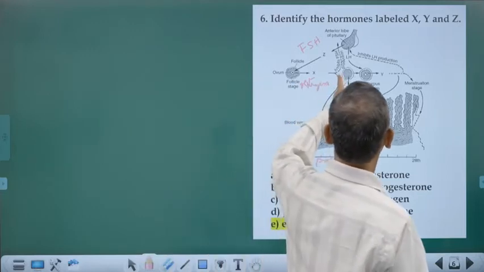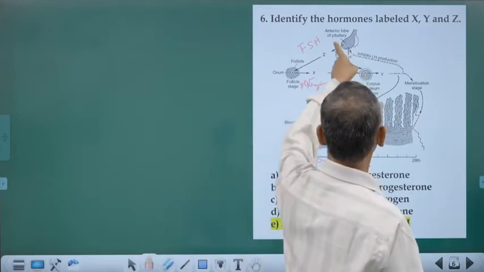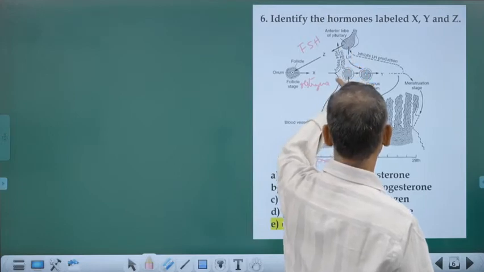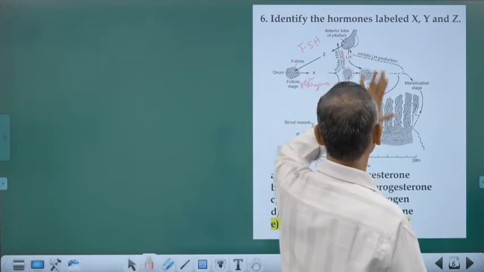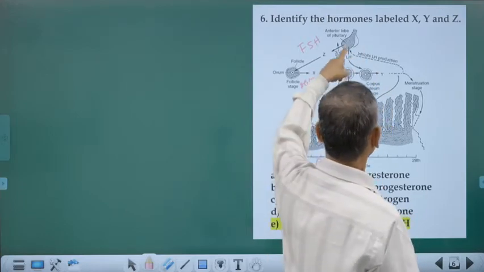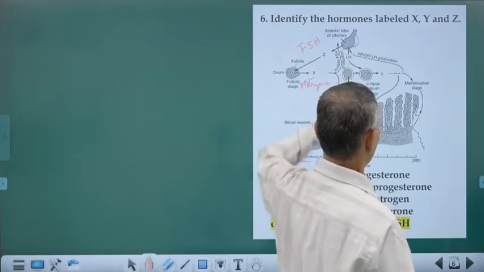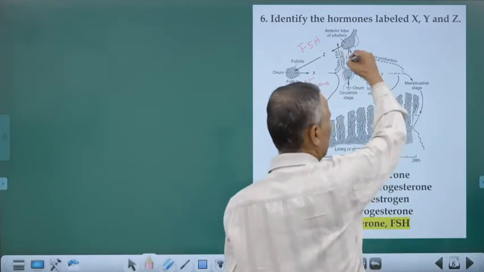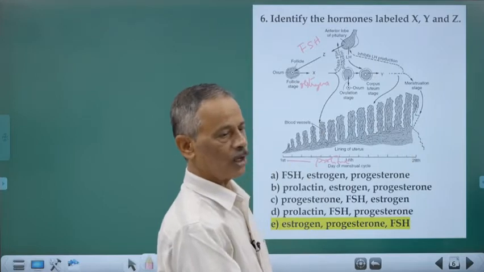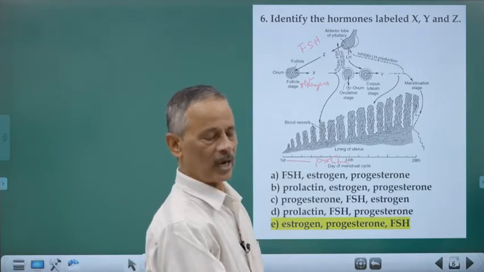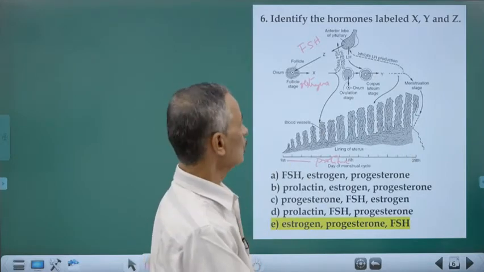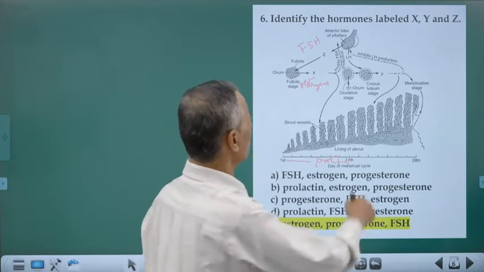Okay, now when estrogen inhibits FSH, the pituitary produces the second hormone, LH. The LH level suddenly increases. All of a sudden it increases, and that is called the LH surge, which causes the graafian follicle to rupture.